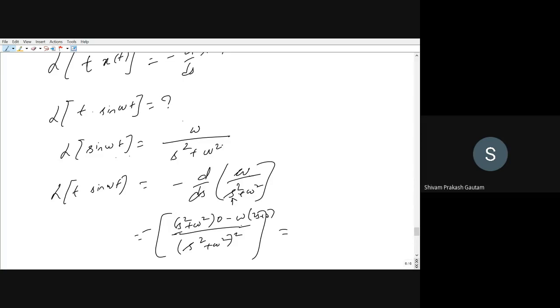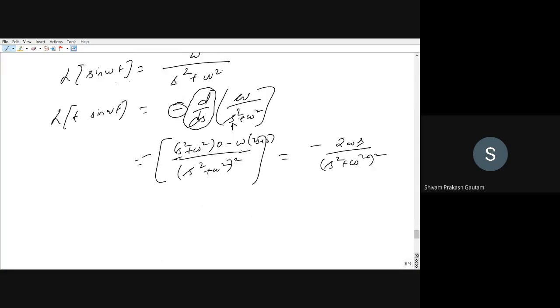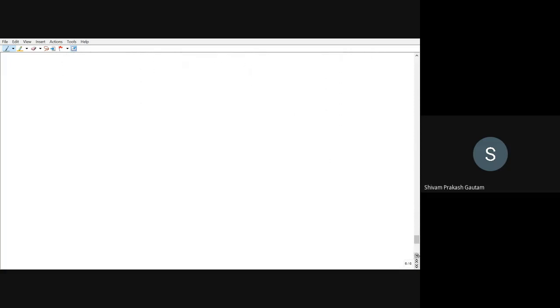So you will be getting minus 2 omega s upon s square plus omega square whole square. You have to differentiate it with respect to s, and you have to put a minus sign here. Again, I will tell you, Laplace transform of t x(t) will be equal to minus of d by ds of X(s). This is multiplication by t property.